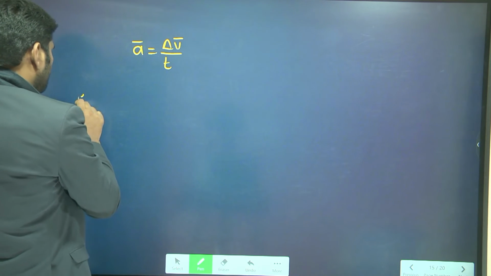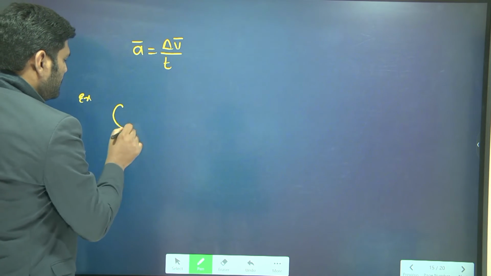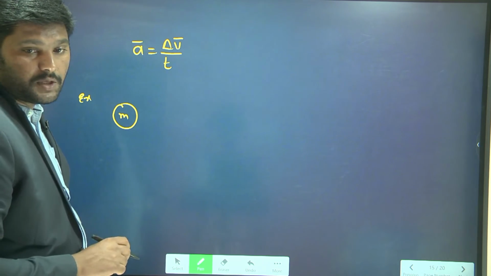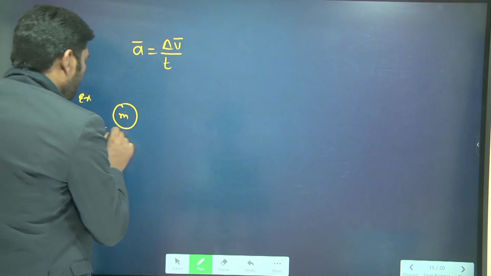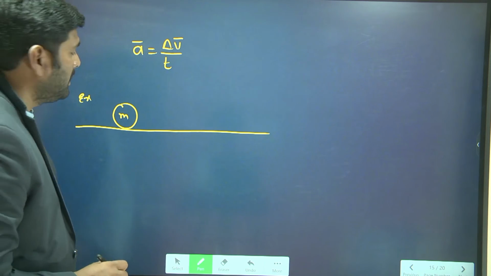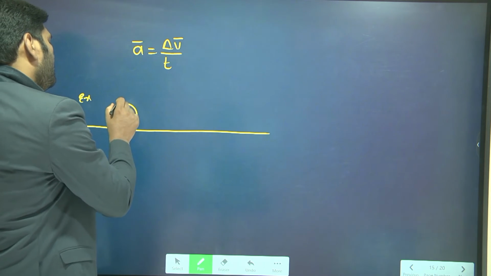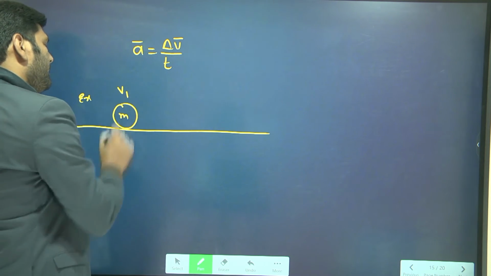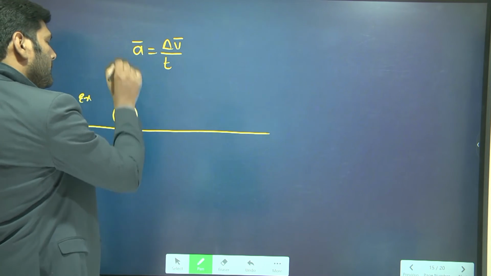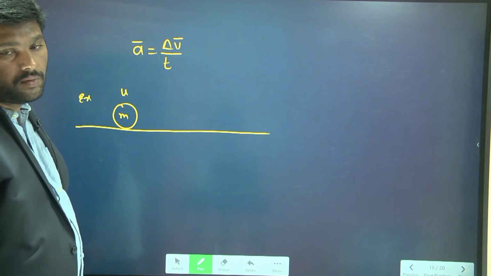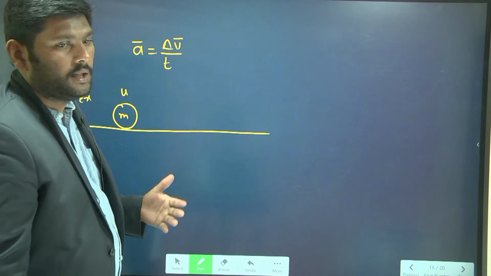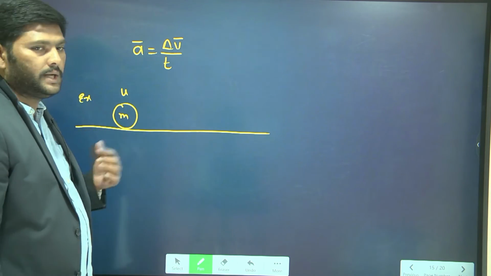The example is, let me take an object. The object mass is m, and it is moving in a straight line path. When it is moving in a straight line path, initially its velocity, let me take as u. Generally in physics, initial velocity is represented with the letter u, so I am using that letter here.